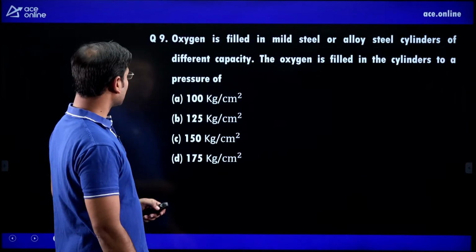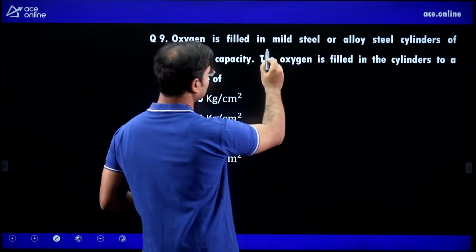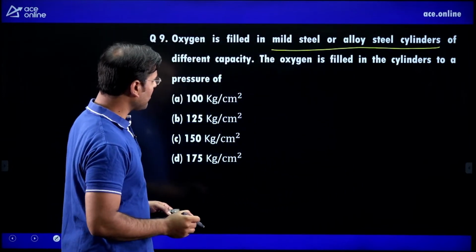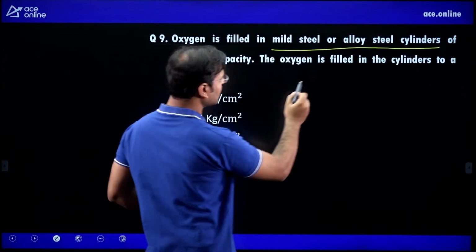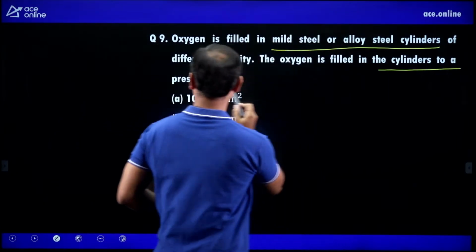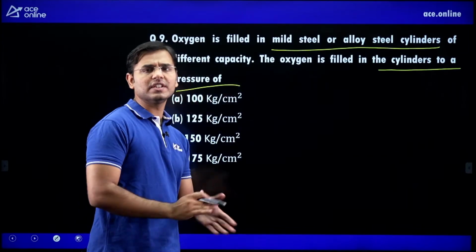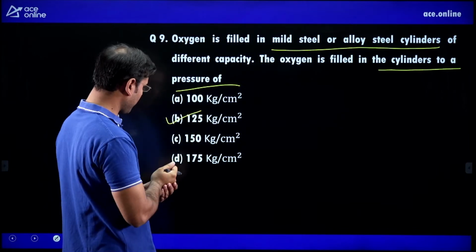Next question. Oxygen is filled in mild steel or alloy steel cylinders. This question is on gas welding. Oxygen is filled in mild steel or alloy steel cylinders of different capacity, to a pressure of, at what pressure is the oxygen stored? Here you can see directly the answer 125.